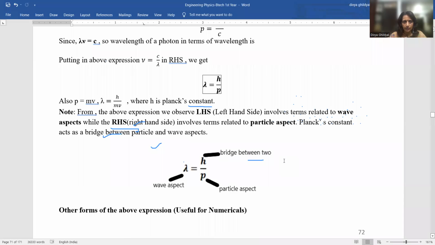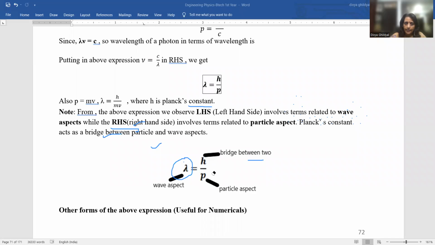combining the dual nature. Now, p equal to mass into velocity and lambda equal to h upon p, or you can also write momentum is equal to mass into velocity. So once again, have a closer look at the above expression. The left-hand side terms are involving all the wave-related aspects. The right-hand side are involving the particle aspect, and Planck constant is playing as a bridge between both these characters of the dual nature that we are studying today.